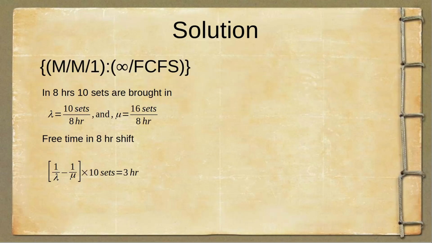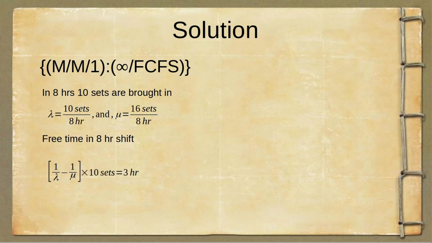The problem is of the type M/M/1 infinity/FCFS. Now, what does this mean? This means that the arrival rate has a Markovian distribution. The service time also has a Markovian distribution, and the number of servers is 1. In this case, we have only one repairman, and the system has infinite capacity.